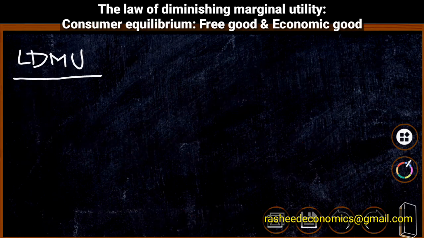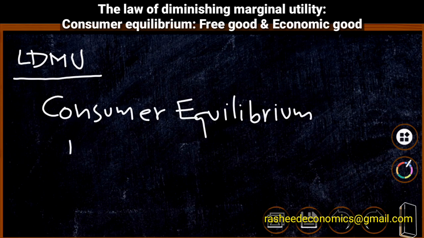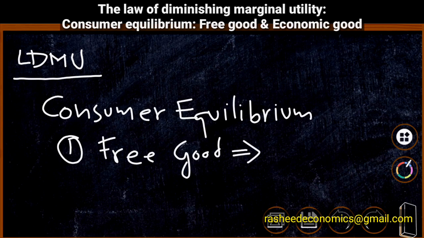Now let us conclude this session. As per the law of diminishing marginal utility, consumer equilibrium can be identified in the case of a free good and in the case of an economic good. In the case of a free good, consumer equilibrium is identified at a point where marginal utility is equal to 0.